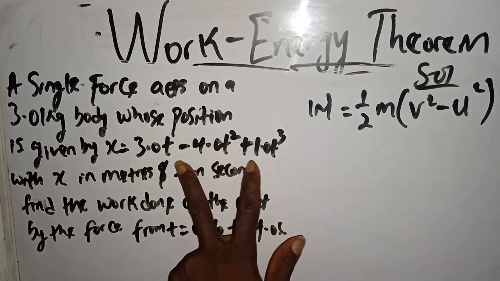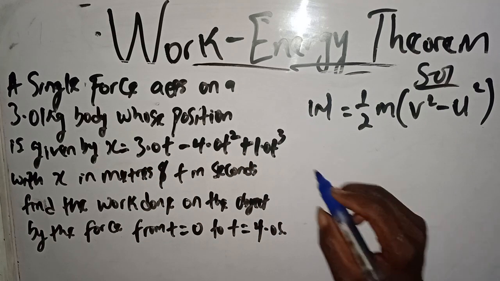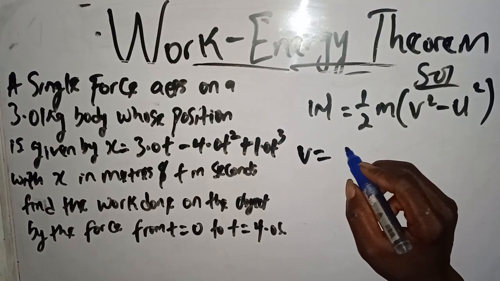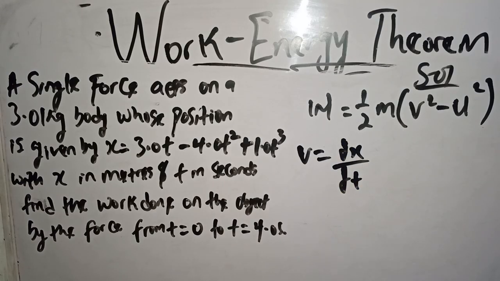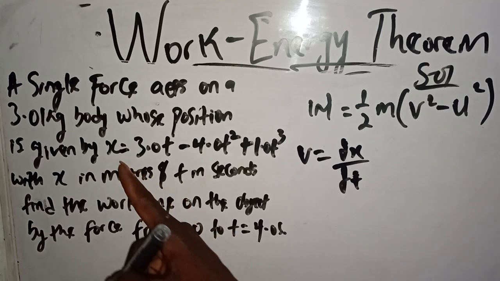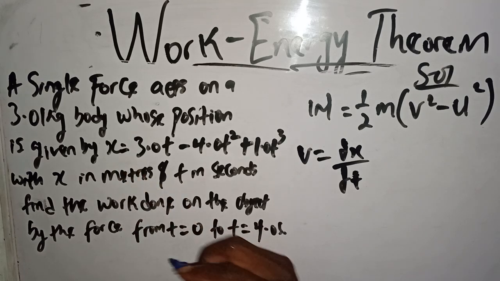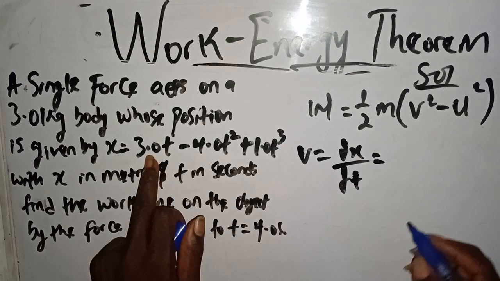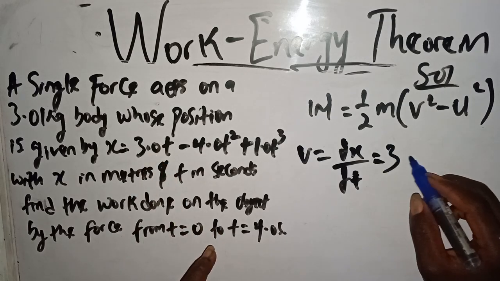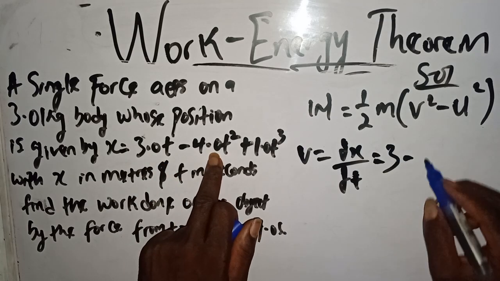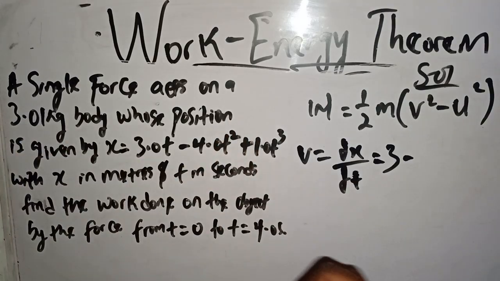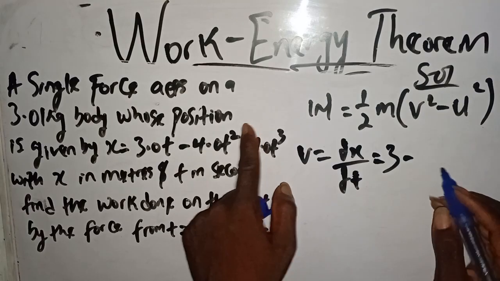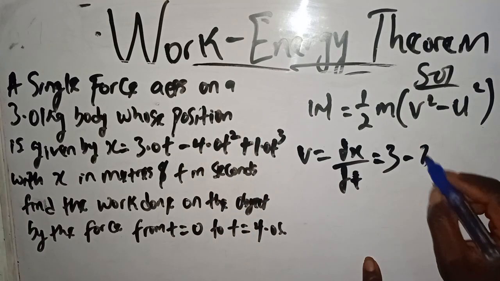So, what do we do? If you differentiate, velocity equals dx over dt, isn't it? If you differentiate position with respect to time, you are going to get velocity. So if you differentiate 3.0t, you get 3.0. Minus, if you differentiate 4.0t squared, the 2 will come down. I'm going to watch my video on calculus. This becomes minus 8t.